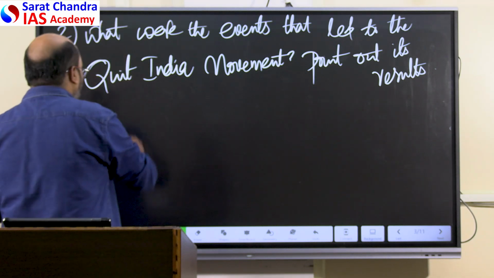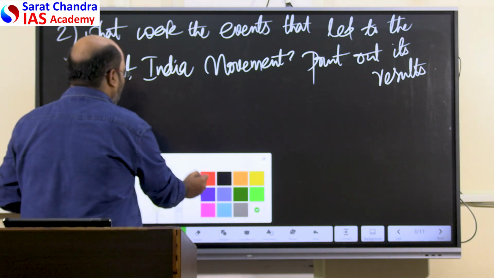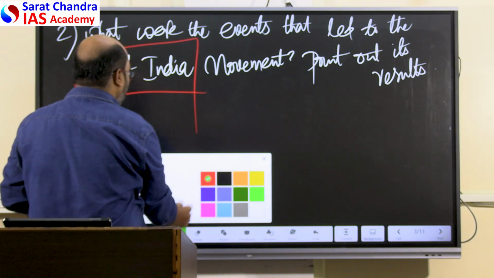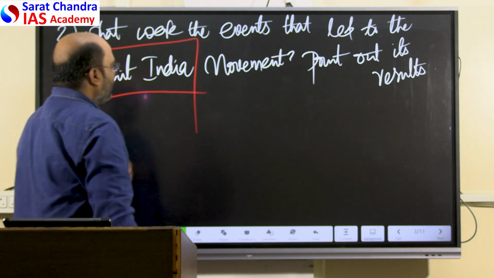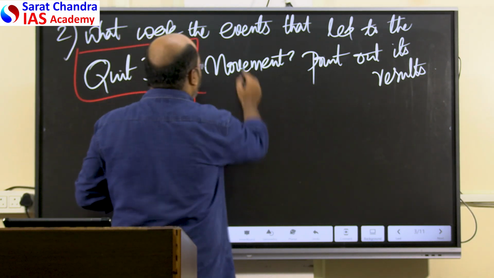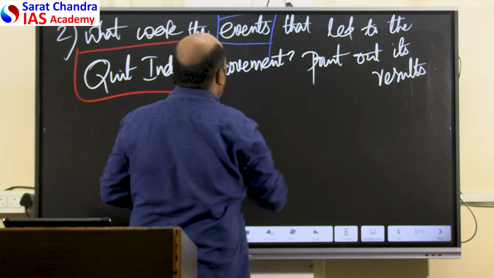So what is the question about? The question is about the Quit India movement. That's the main part of the question. We need to write about the Quit India movement and the important events. We need to also highlight the events that led to the Quit India movement.